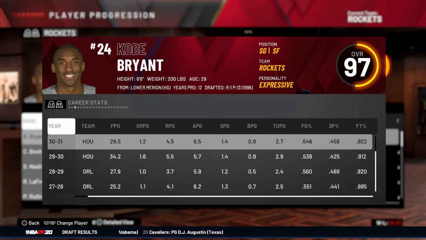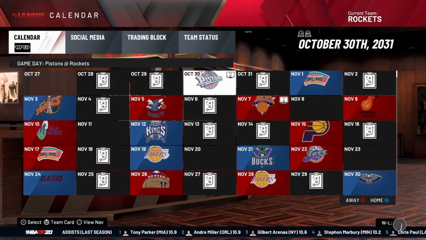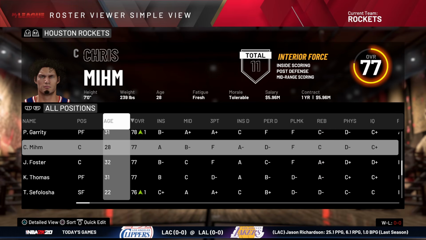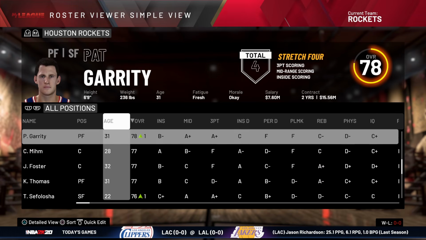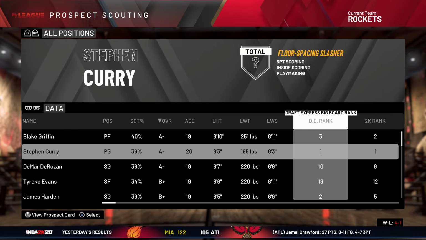Kobe is 29 years old, about to turn 30 as we head into season number 13, also known as 2008-2009. I literally just gave Chris Mim a random face scan, and it's Rodman Lopez now. That works, whatever. I have no clue what Chris Mim looks like, I'm gonna be honest. I'm 18 for Christ's sake. Next year's draft, we get the Curry guy.